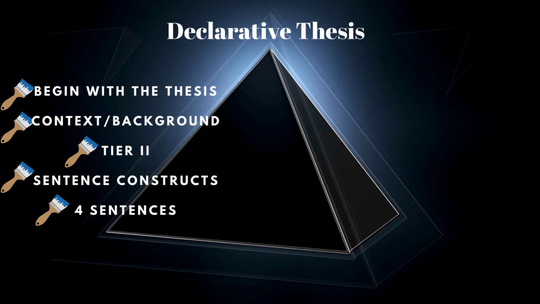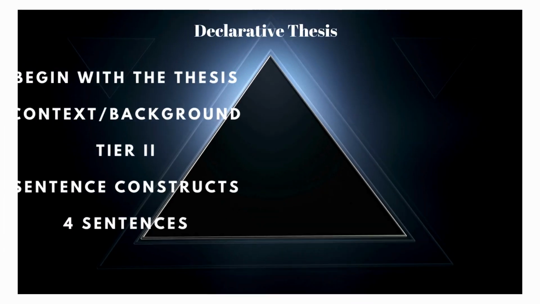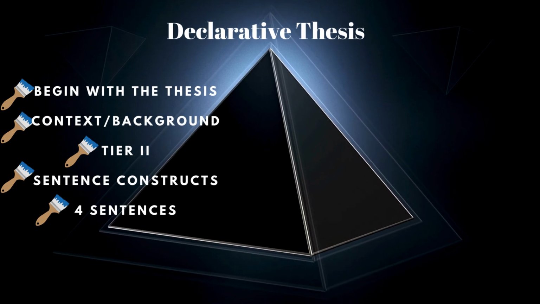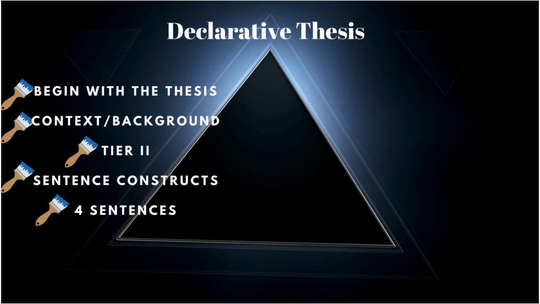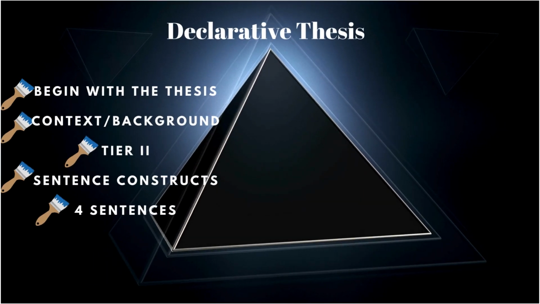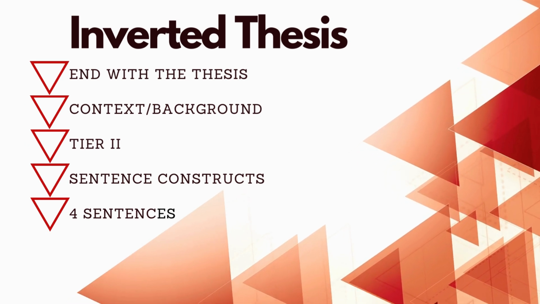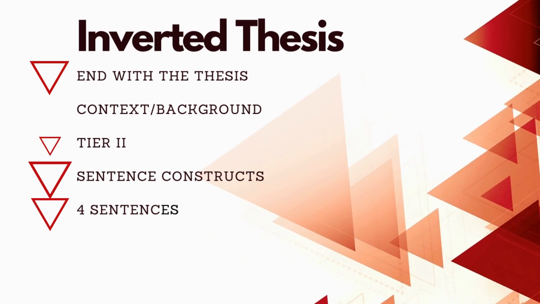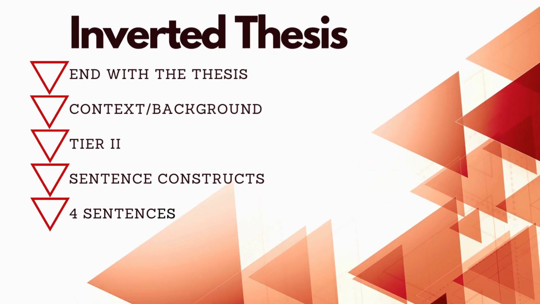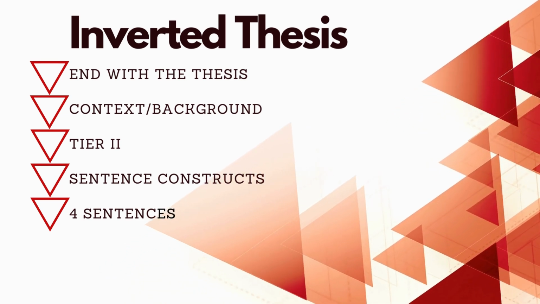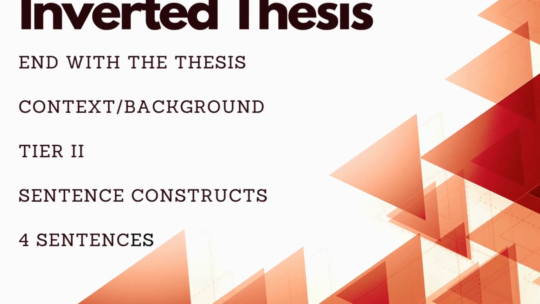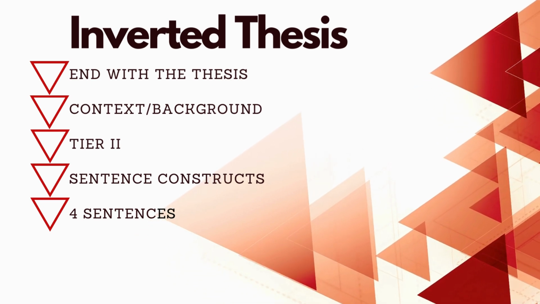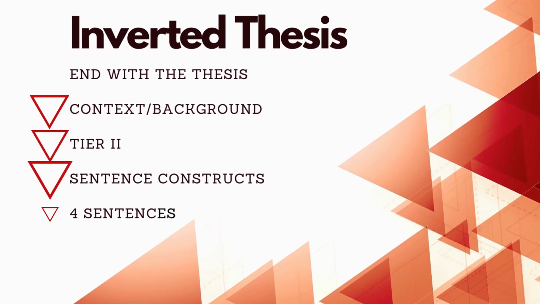And then all of my introductory paragraphs, whether we're doing synthesis, argument, persuasion, research, rhetorical analysis, literary analysis, are always 4 sentences long. So we can flip that triangle upside down on its head and invert. And in this case, the 4th sentence is going to constitute or comprise the thesis statement. So you begin with that context and background. You drop your seeds for the line of reasoning up top. And then, boom, you state the name of the GOAT in the last sentence. Same concepts apply. I want to see some tier 2 sentence constructs of flowing and 4 sentences.